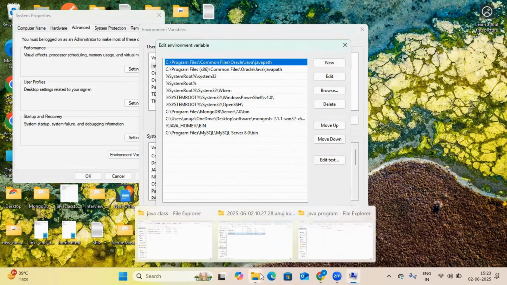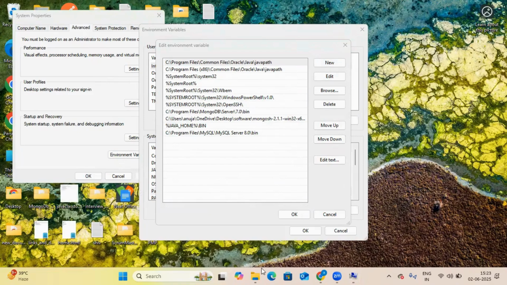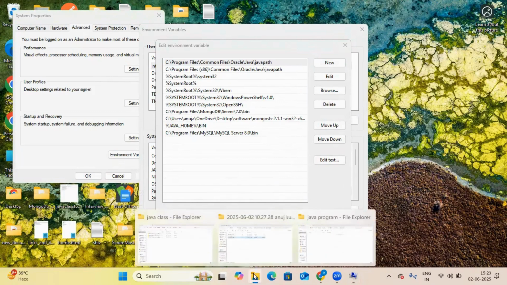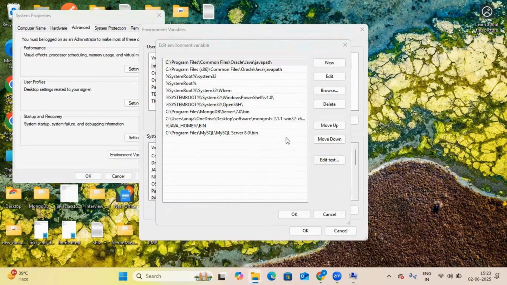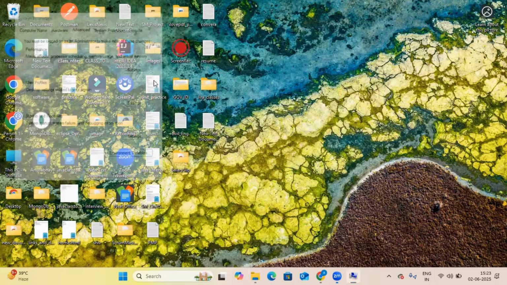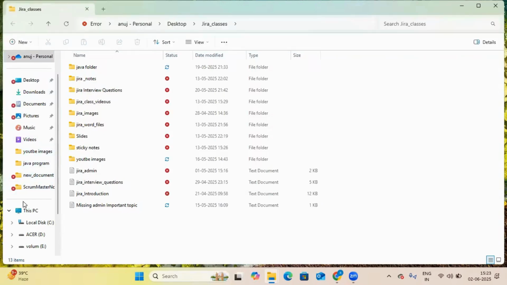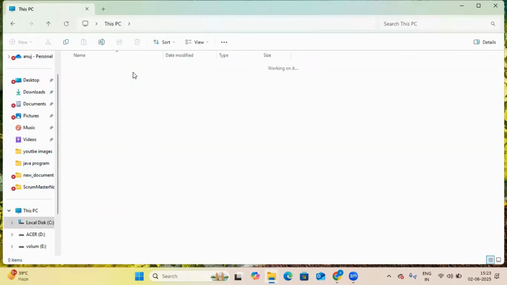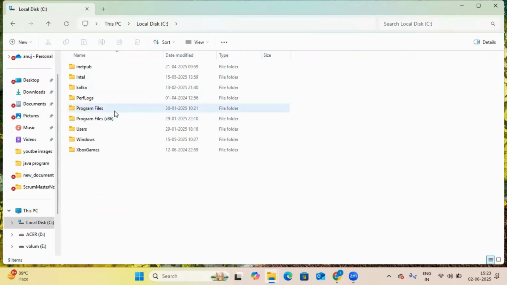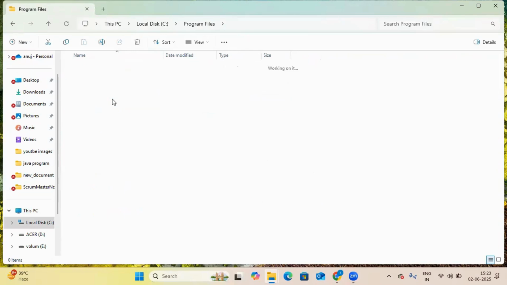Now what you will do, the path which you have copied, or if you have not copied that path, wait, first I will close this one. If you have not copied the path, then simply go to your PC, C drive, Program Files, Java.